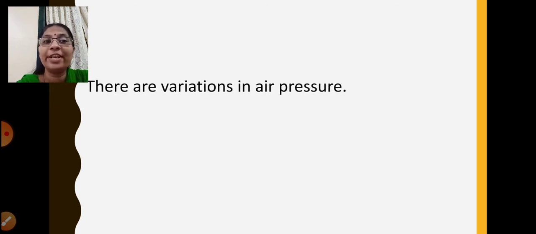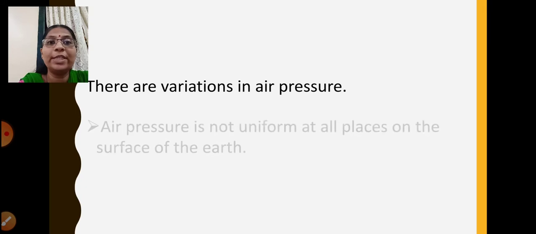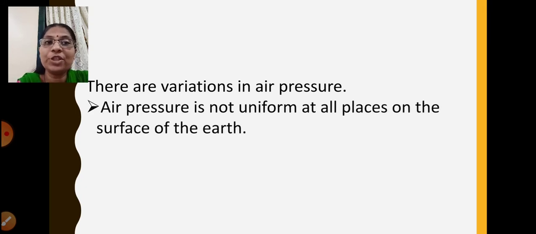Now there are variations in air pressure, that is, differences in air pressure. Air pressure is not uniform at all places on the surface of the earth. As we have seen, the air pressure changes according to the altitude and according to the regions: the equatorial region, the temperate zone, the frigid zone.